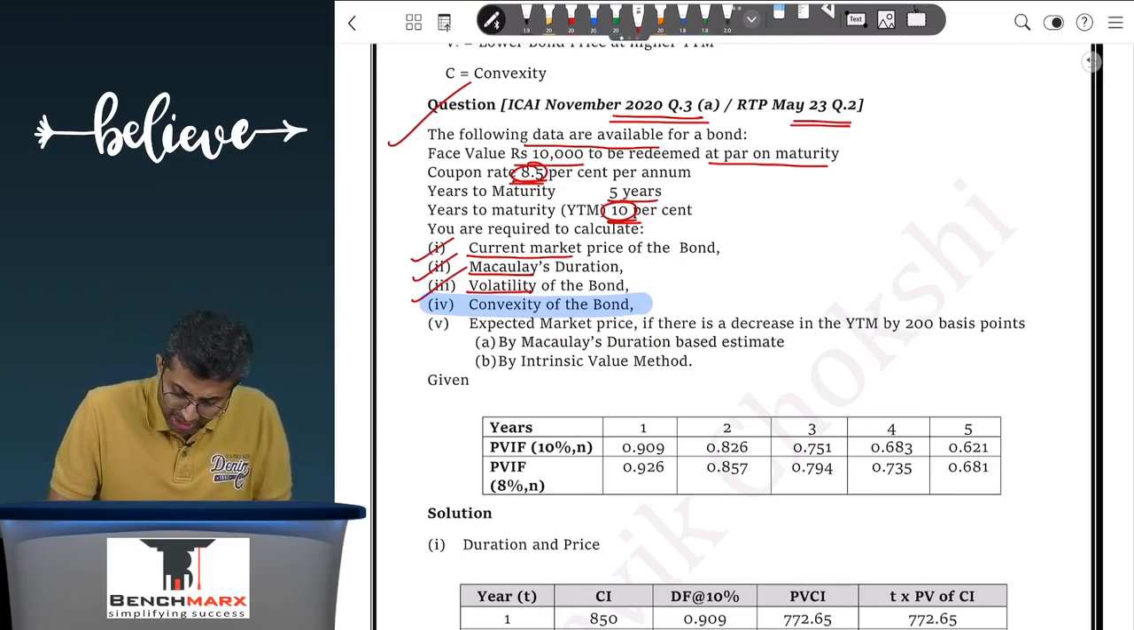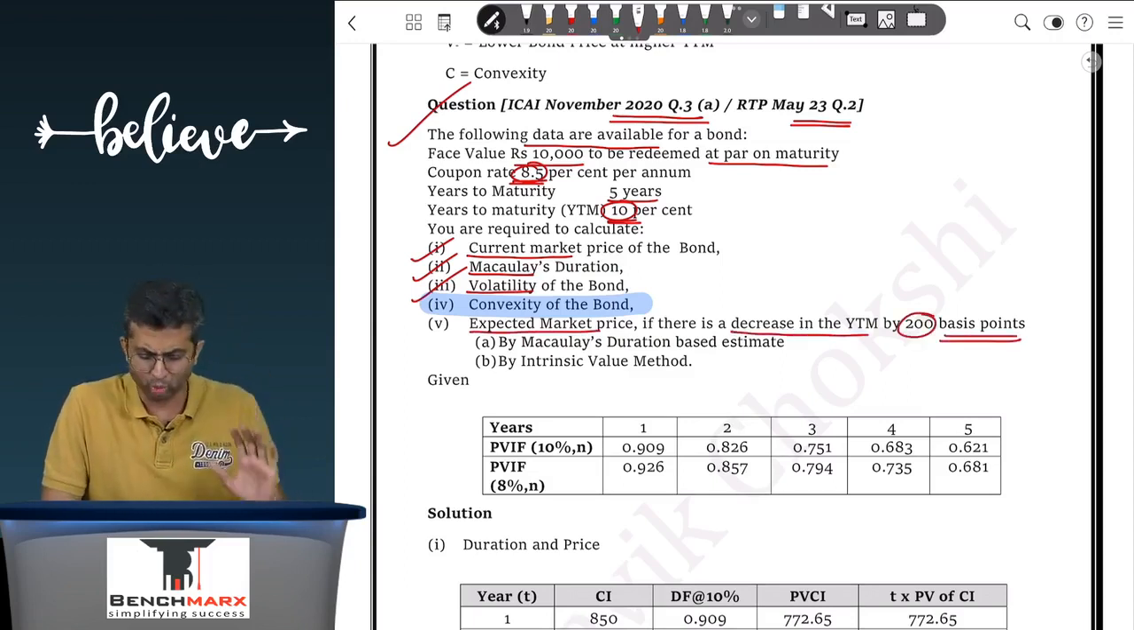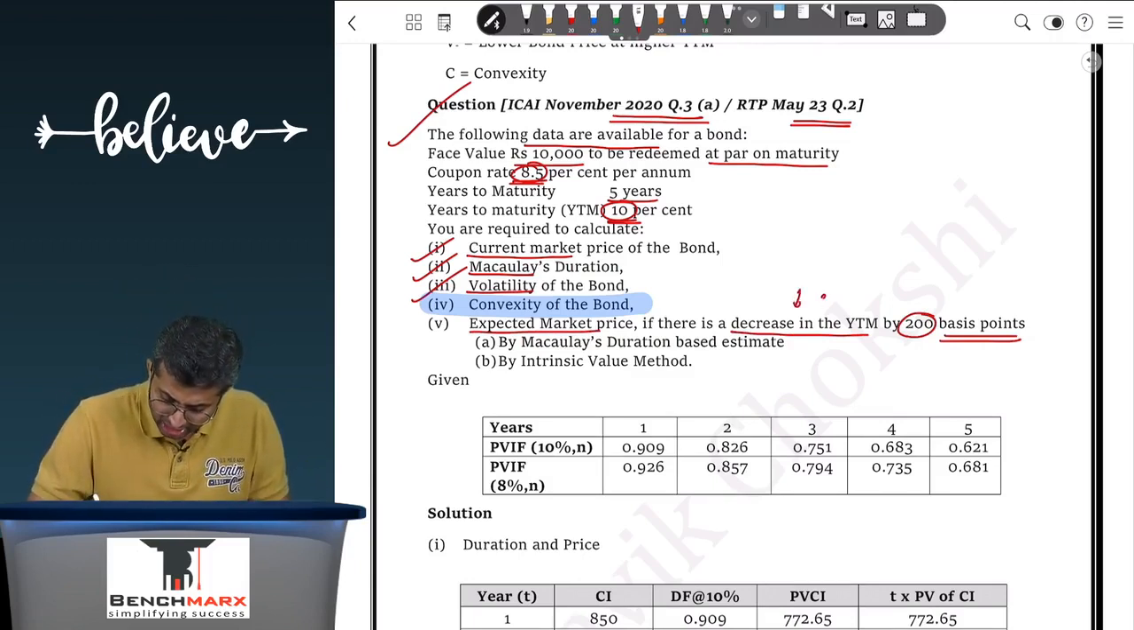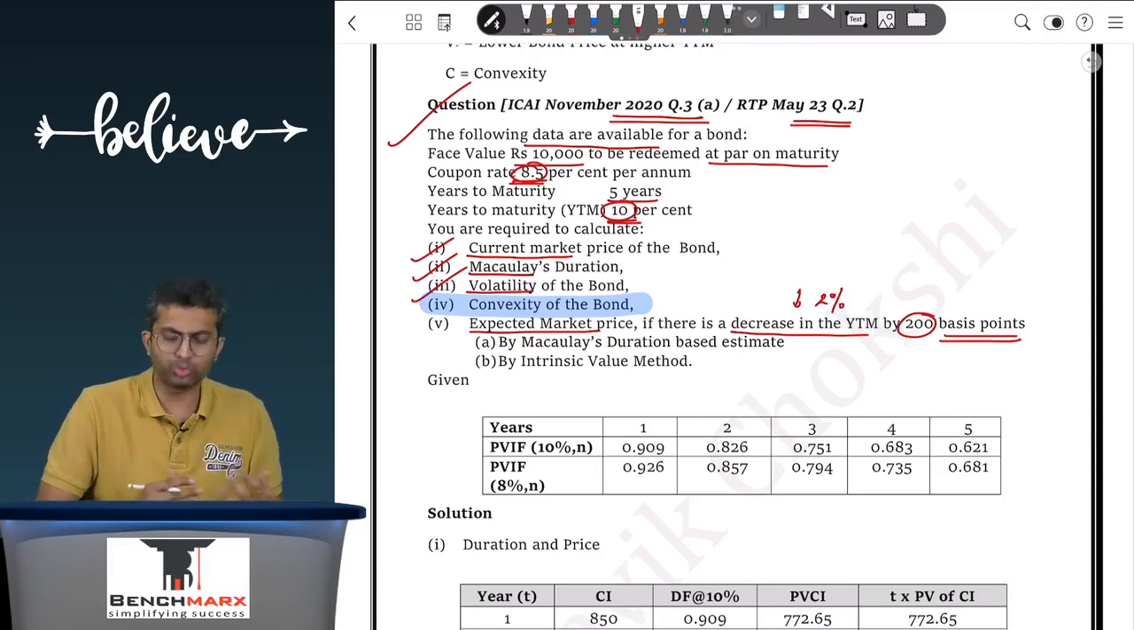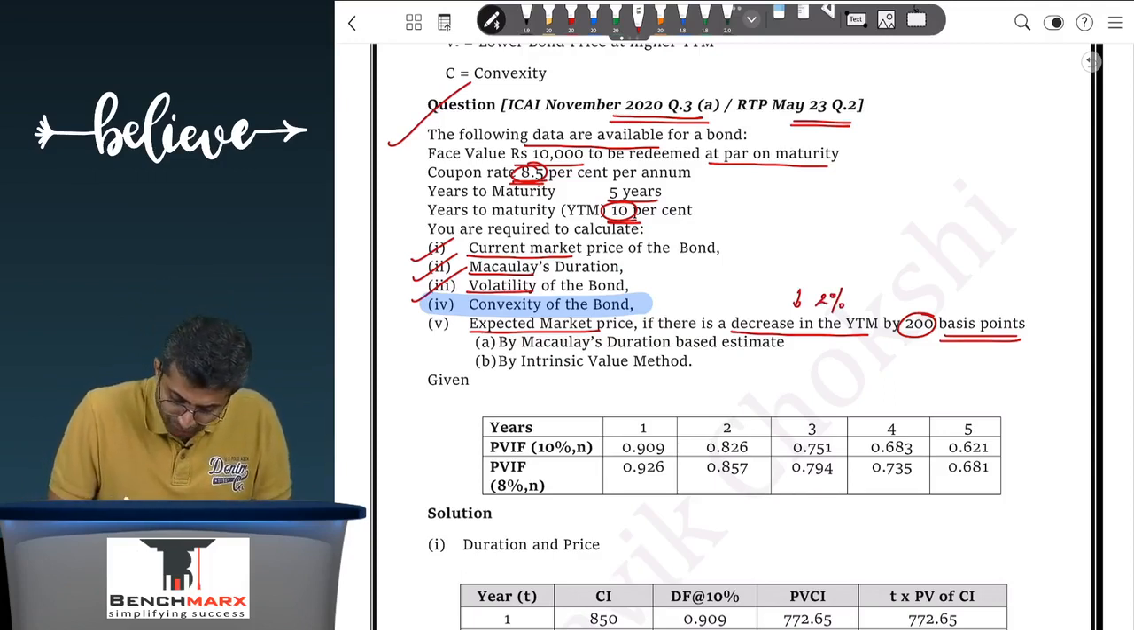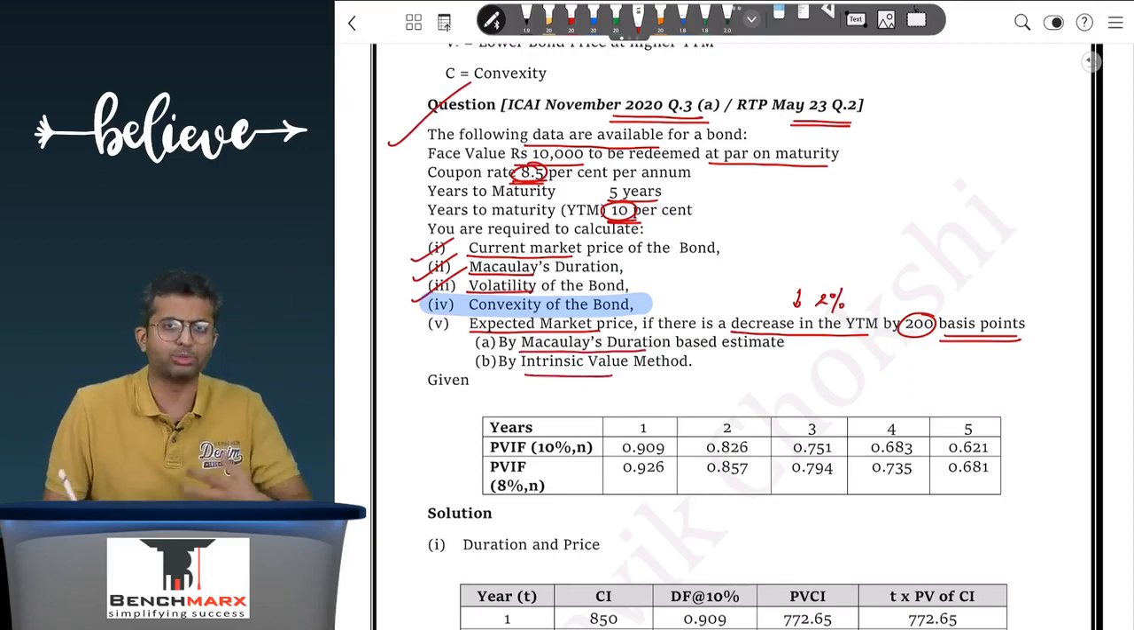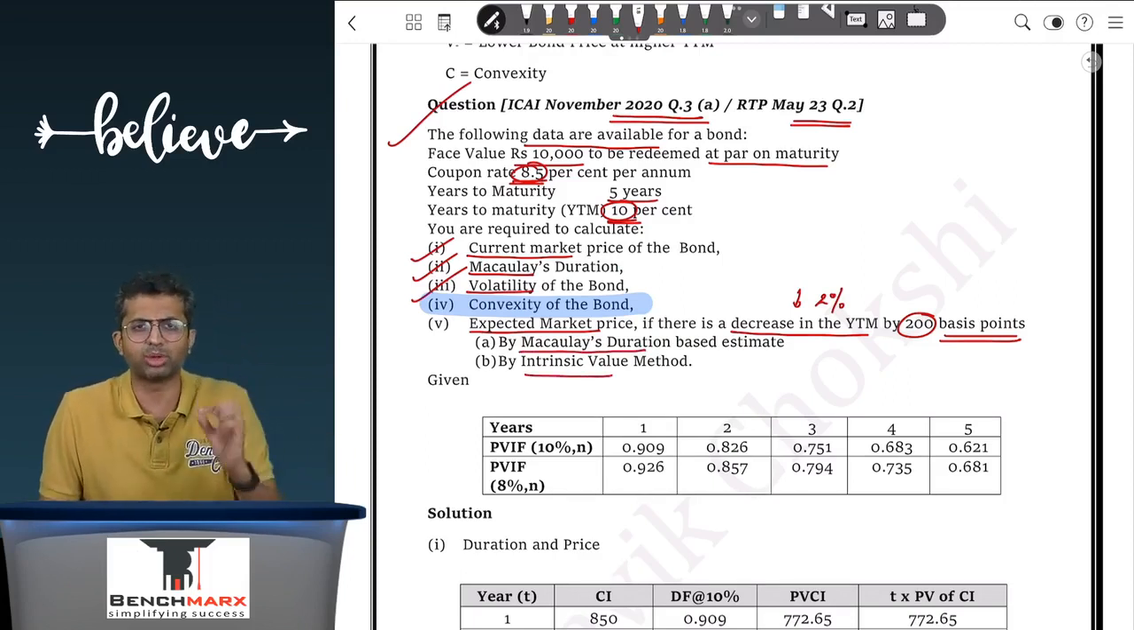Expected market price if there is a decrease in the yield to maturity by 200 basis points. Remember, 100 basis points is equal to 1%, so 200 basis points will be 2%. So there is a decrease in the yield by 2%. So you have to find the expected market price by the Macaulay duration estimate and then by the intrinsic value method. Intrinsic value is considering the present value of future cash flows.